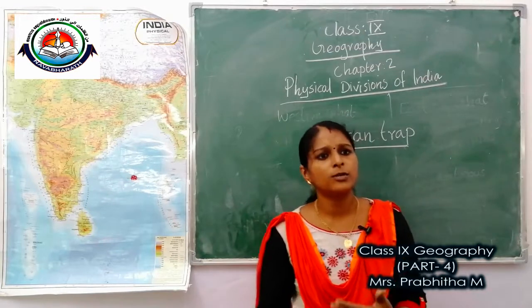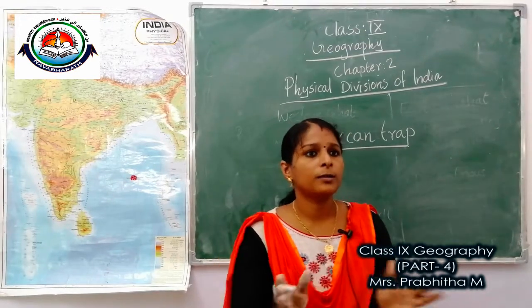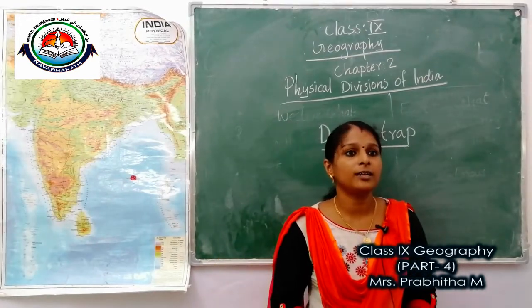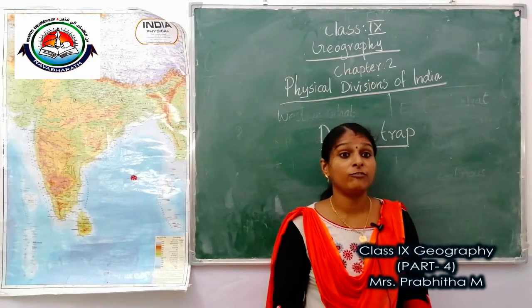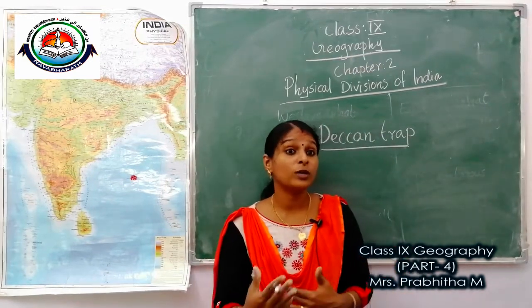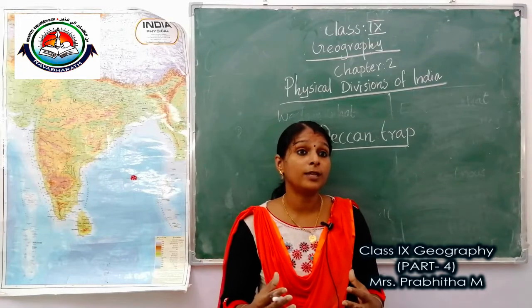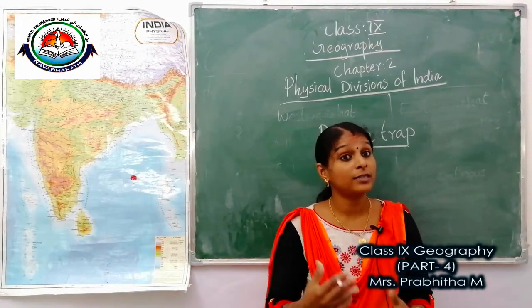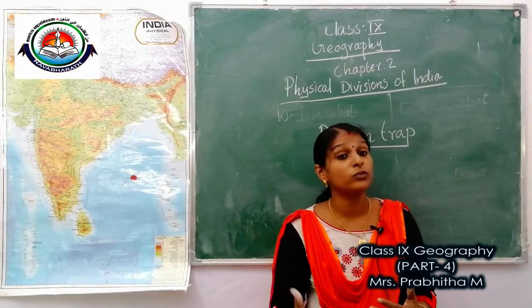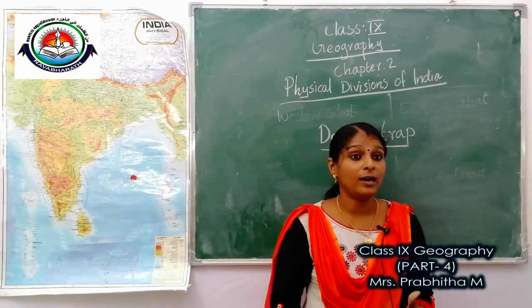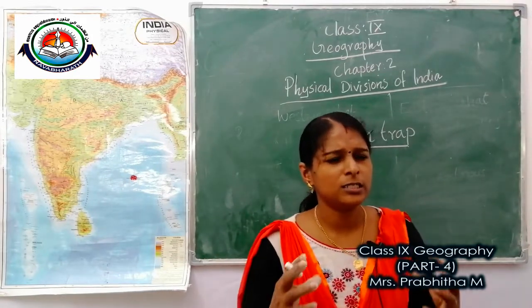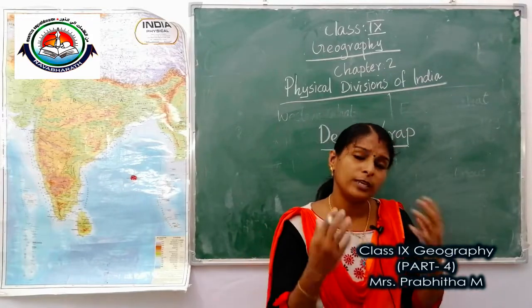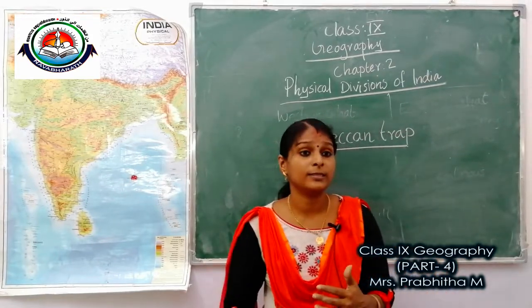Western Ghats gets heavy rainfall because it gets monsoon rain from the Arabian Sea, but Eastern Ghats will not get that much rain because it gets monsoon from the Bay of Bengal. Western Ghats is very fertile compared to Eastern Ghats.